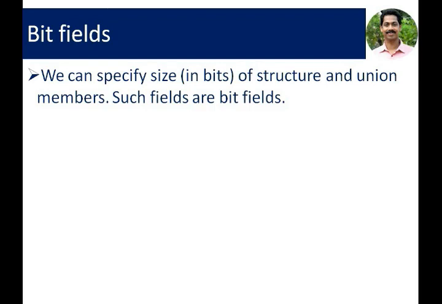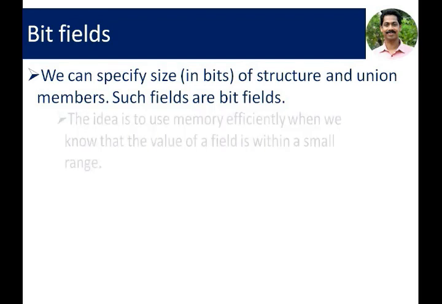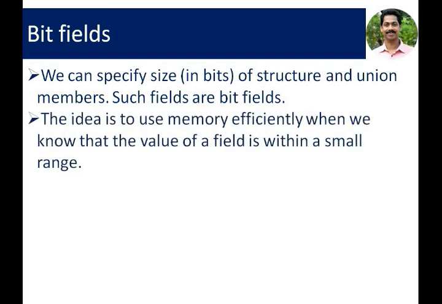Each element by default allocates a particular size of memory based on the data type, but we can reduce the size by mentioning its size in bits. This idea is used to handle the memory efficiently when we know that the value of the field is within a small range.